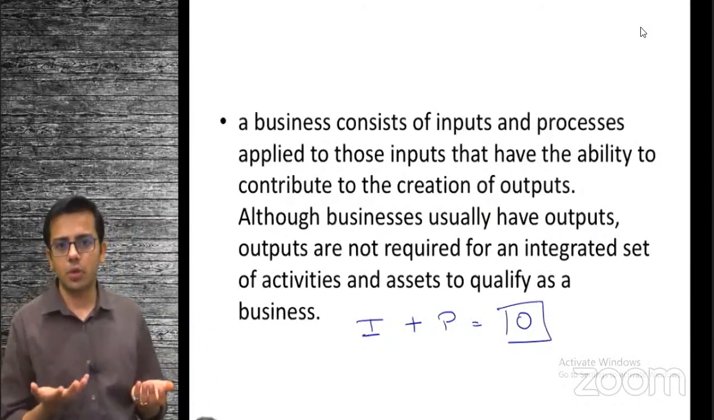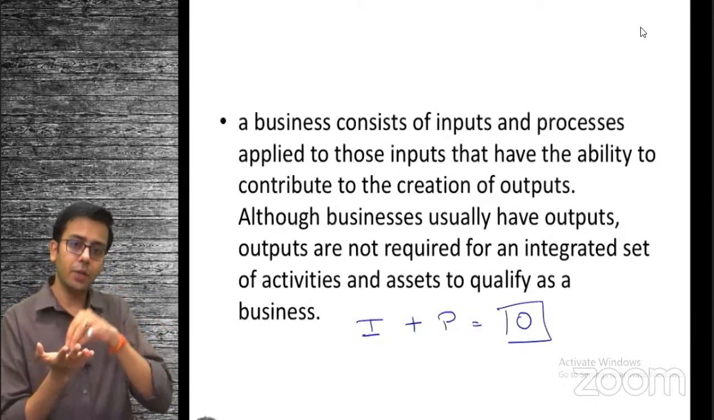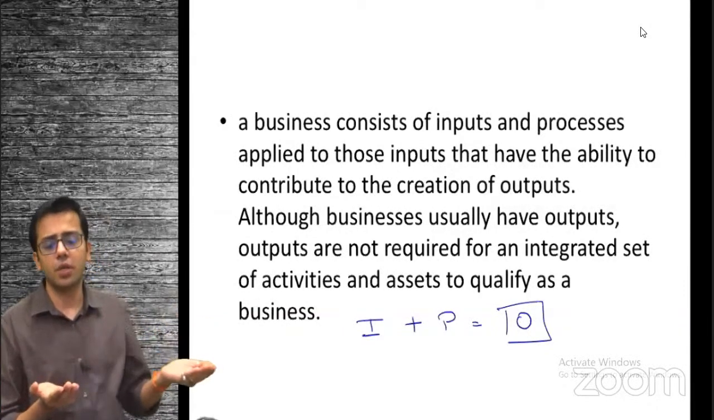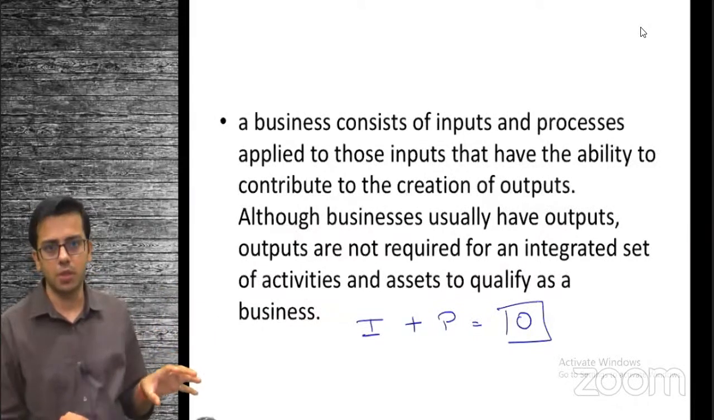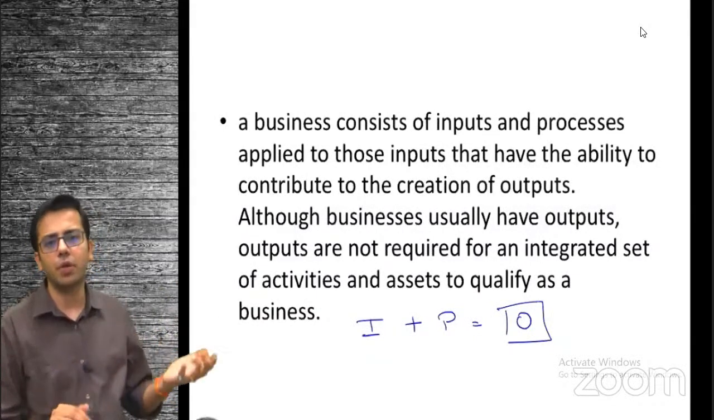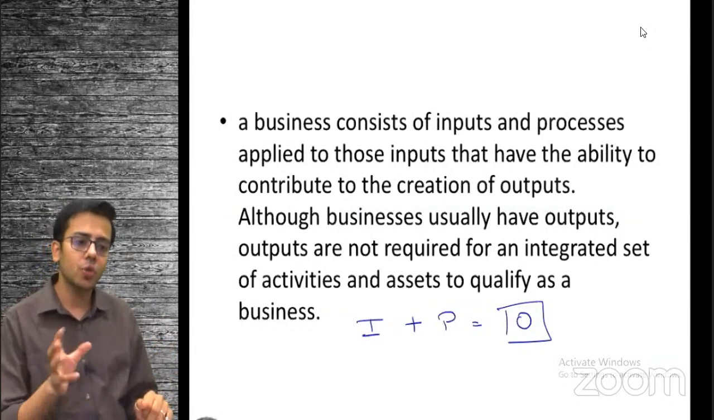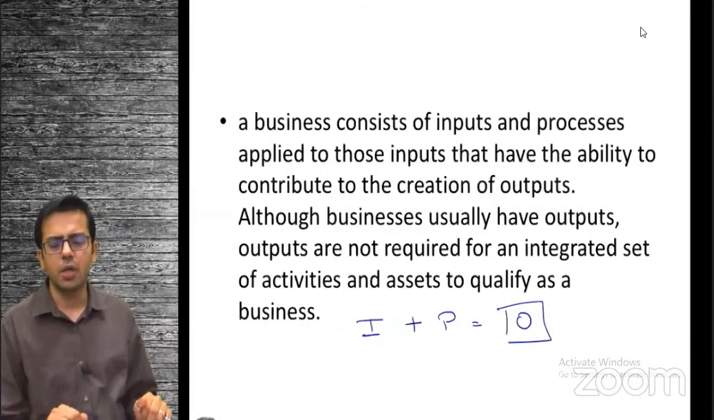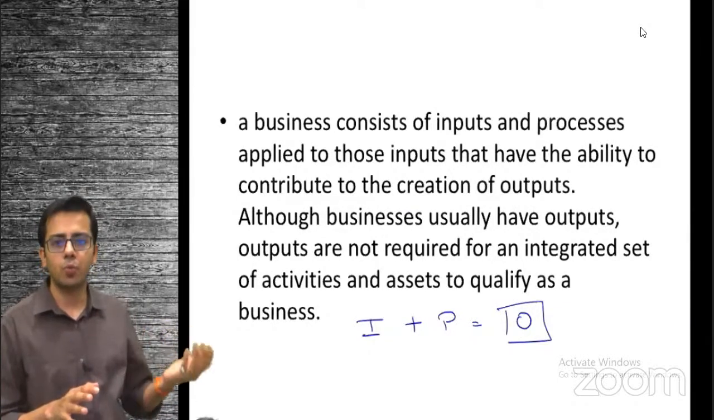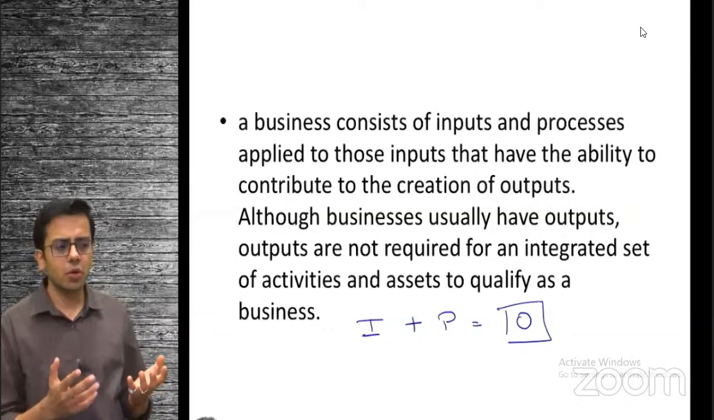So there is input, there is process. When the process is applied to these inputs, the inputs have the capability of being converted into output. So either they are actually giving output or they have the capability of giving output. In either case, we'll consider it to be a business. So output is not compulsory, but there should be a capability of producing output. Otherwise, if there is no process and no output, just input, like machinery and raw material available, then you're not purchasing a business, right?